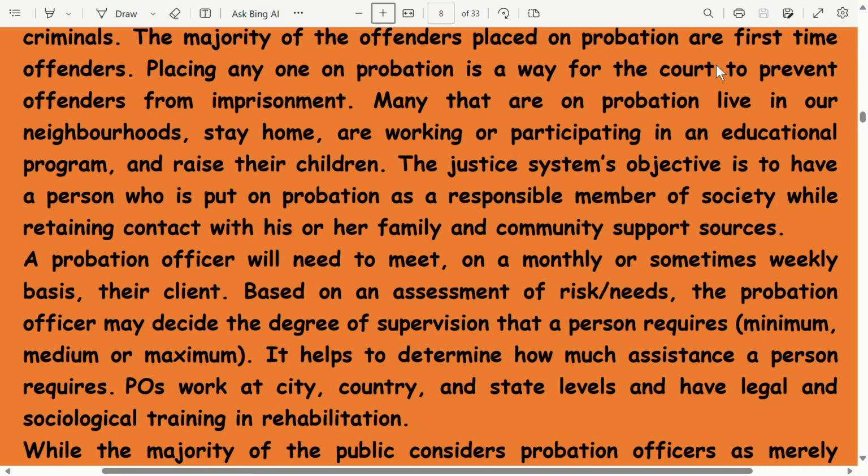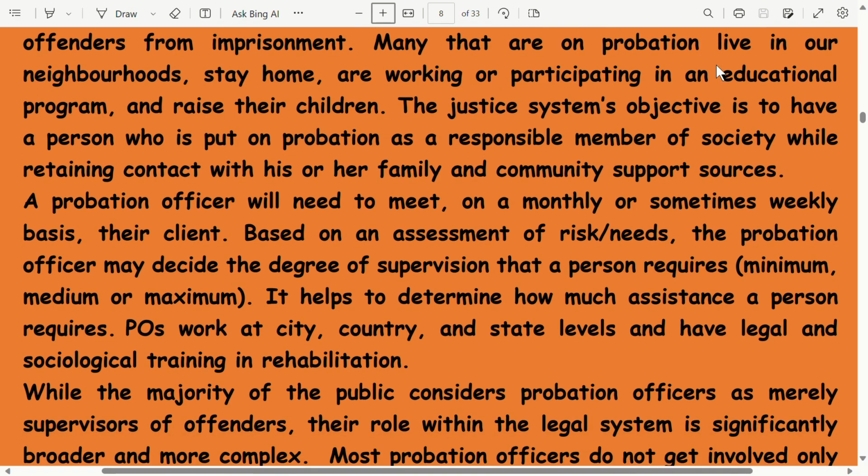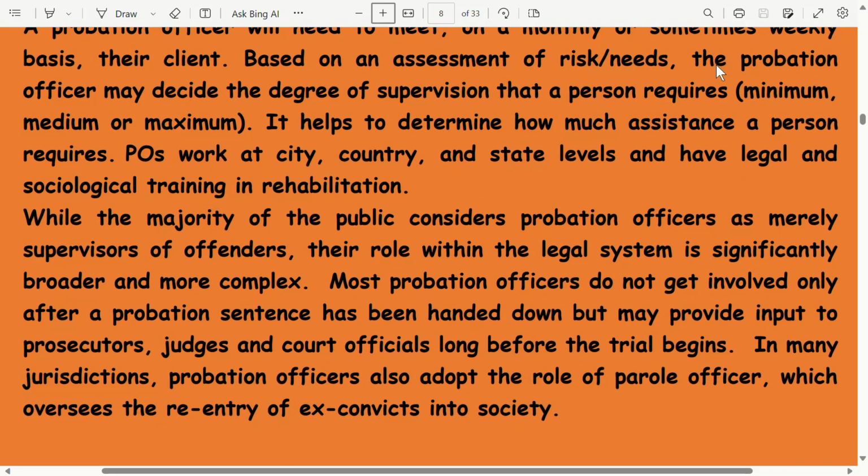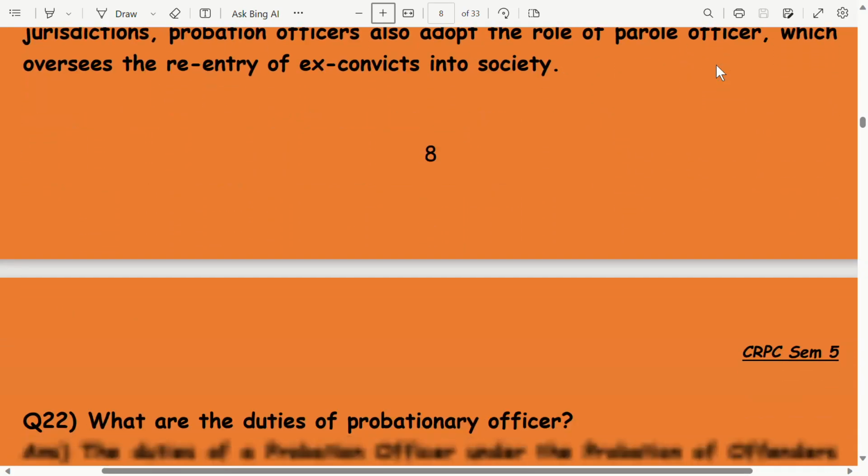Probationary officers work at city, county, and state levels and have legal and sociological training in rehabilitation. While the majority of the public consider probation officers as merely supervisors of offenders, their role within the legal system is significantly broader and more complex. Most probation officers do not get involved only after the probation sentence has been handed down, but may provide input to prosecutors, judges, and court officials long before the trial begins. In many jurisdictions, probation officers also adopt the role of parole officer, which oversees the re-entry of ex-convicts into society.